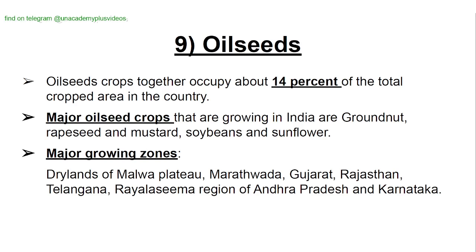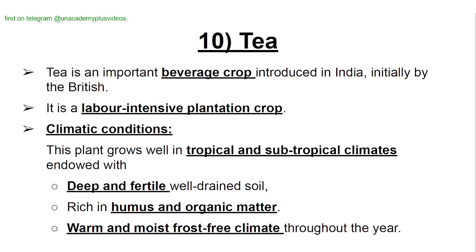Oil seeds. Oil seed crops together occupy about 14% of the total cropped area in the country. Major oil seed crops that are grown in India are groundnut, rapeseed, mustard, soybeans, and sunflower. Major growing zones are the drylands of Malwa Plateau, Marathwada, Gujarat, Rajasthan, Telangana, the Rayalaseema region of Andhra Pradesh, and Karnataka.